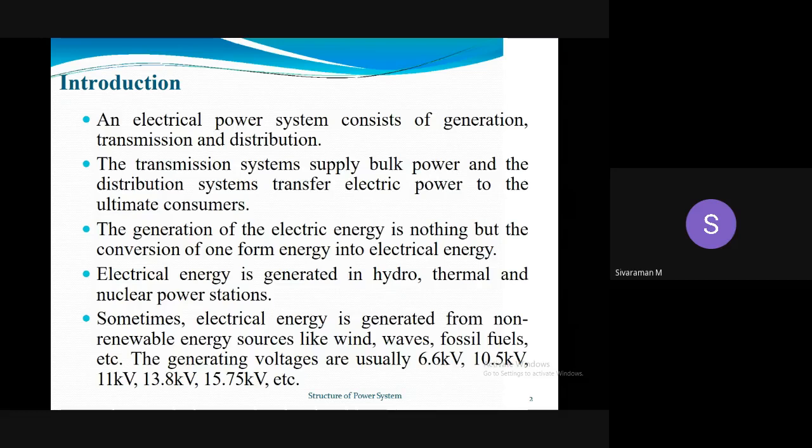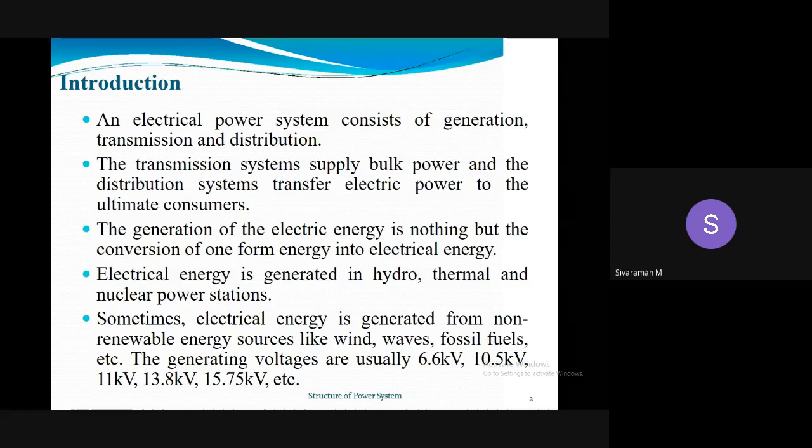Generation of electrical energy is nothing but the conversion of one form of energy into electrical energy. Various sources are involved in electrical energy generation. The major sources are water and coal.